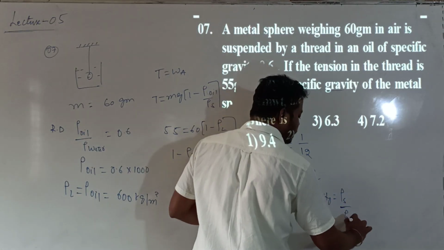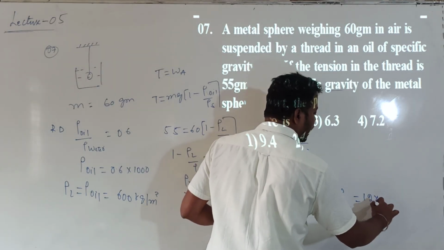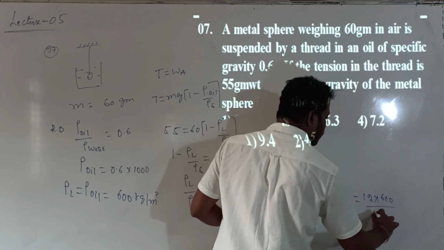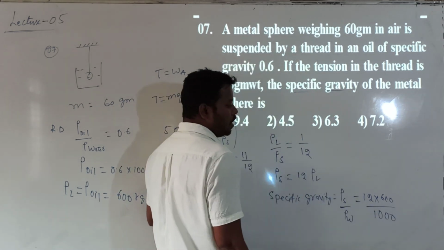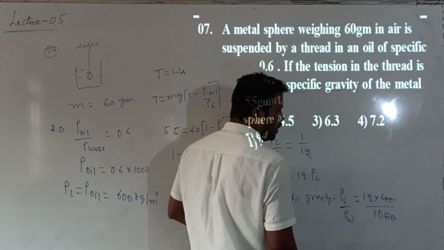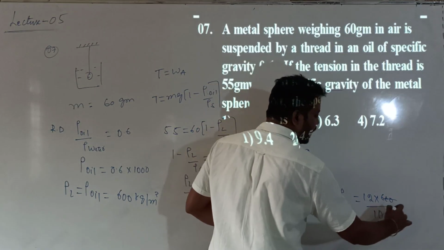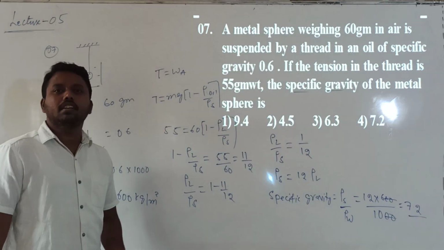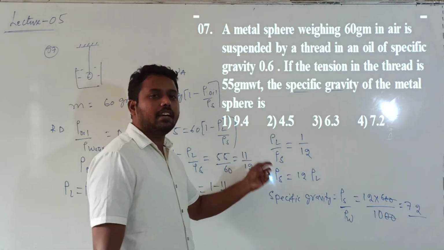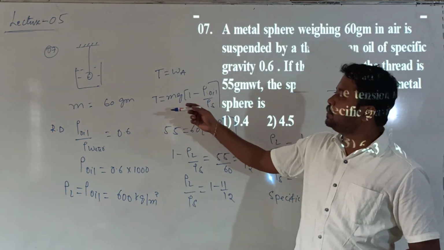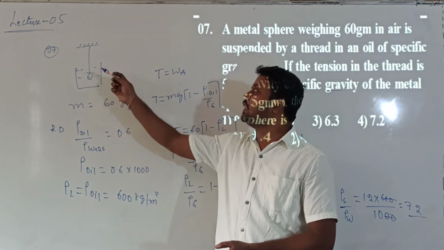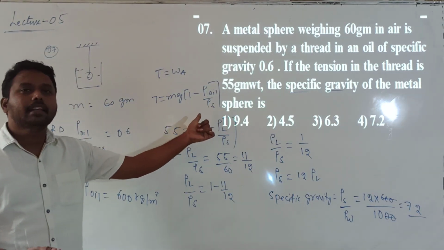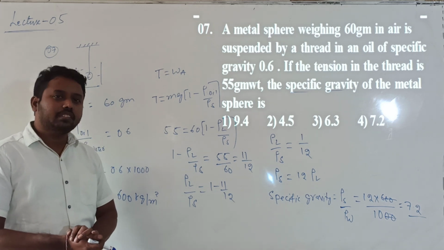So what is the density of the sphere value? 12 into rho L. Rho L value how much we got? So 600 divided by density of water how much? 1000. So how much? Zeros cancel. 12 6s are 72 by 10. So the answer is 7.2. 7.2 is the specific gravity of the sphere, that solid sphere which was suspended in oil. So that density we calculated. Specific gravity is also called relative density.